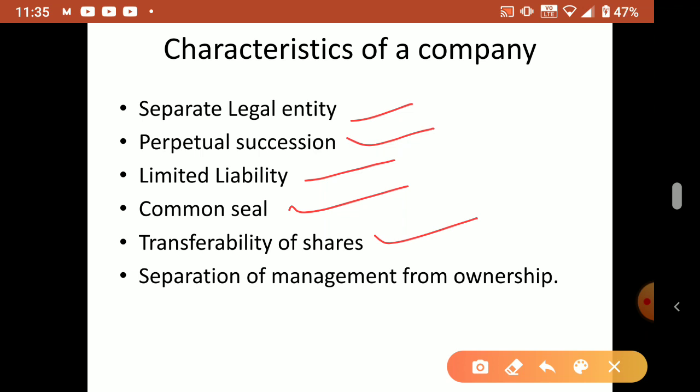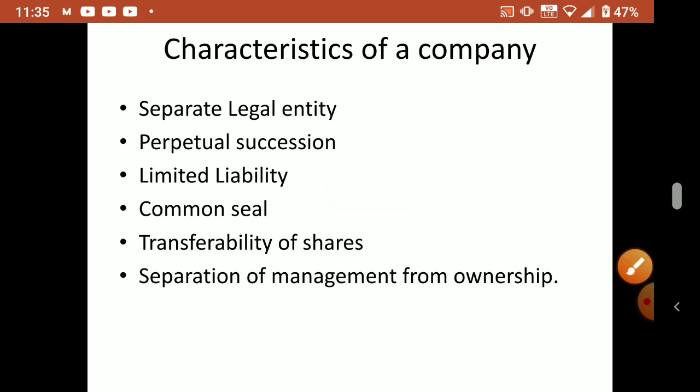Separation of management from ownership. So the owners are separate and the management of the company is separate. It is not compulsory that all the owners have to manage the company. In a company, who will manage? The board of directors, who are elected by the shareholders. I think you remember all those things we studied last year. If you have any doubt, you can read last year's textbook, the formation of a company chapter.